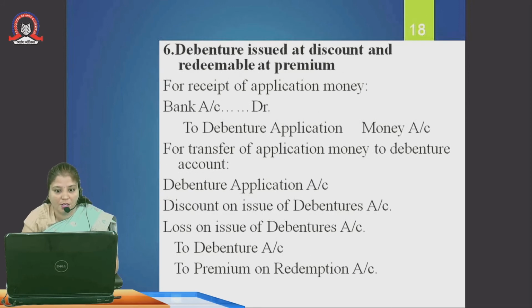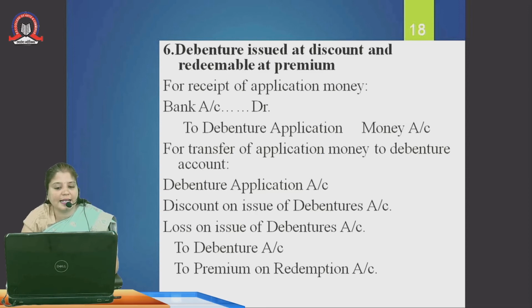Debenture issued at discount and redeemable at premium. For the receipt of application money, bank account debit to debenture application money. But debenture application account debit, discount on issue of debentures account debit, loss on issue of debenture account debit to debenture to premium on redemption.